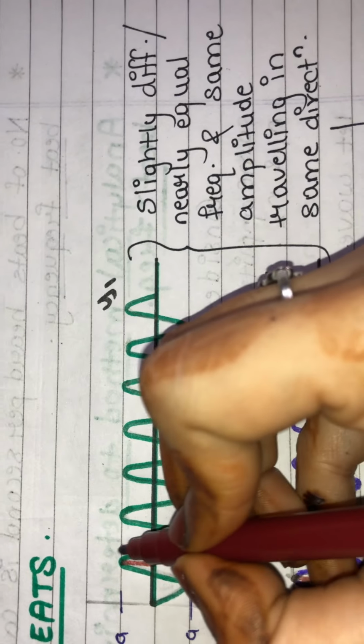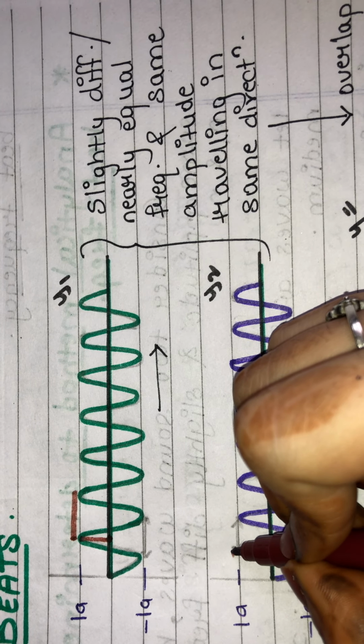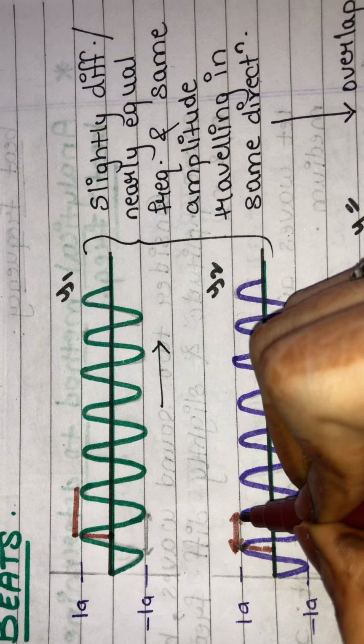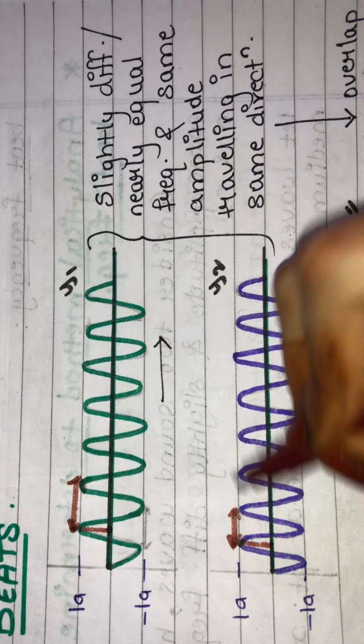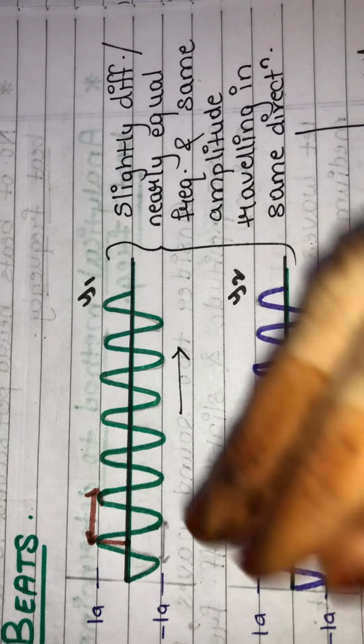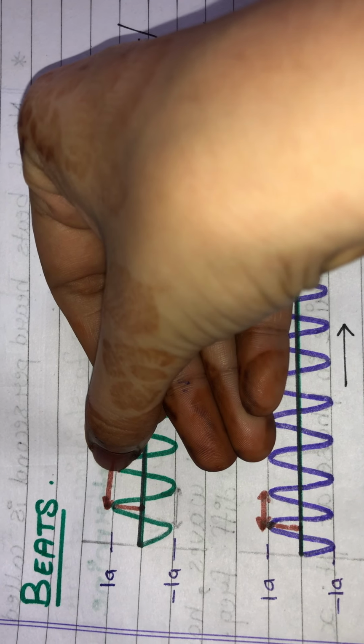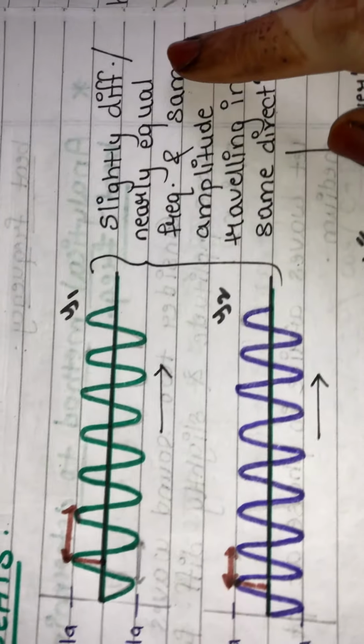And talking about frequencies, if I see the distance from here till here, and the distance from here till here, of course the distance here is larger and the distance here is smaller, but it is slightly different, or nearly equal, you can say. I have just extended the arrow here. Now you can see the distance of the wave drawn with the green sketch pen and the distance of the wave drawn with the purple or blue sketch pen. So here the frequencies are nearly equal.